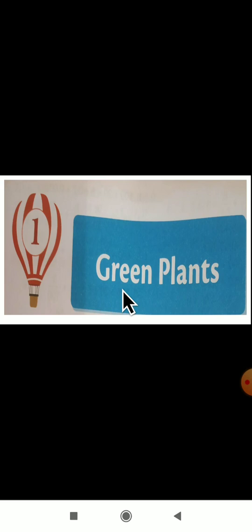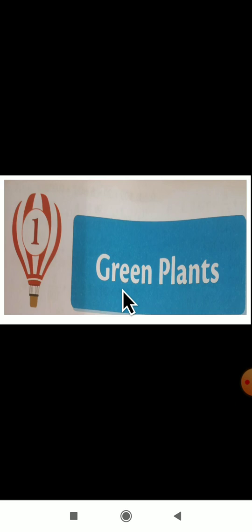We will study how leaves make their food, how they prepare their food, the interdependence among plants and animals, and the different types of plants. These are the things we will study in the first lesson, green plants.